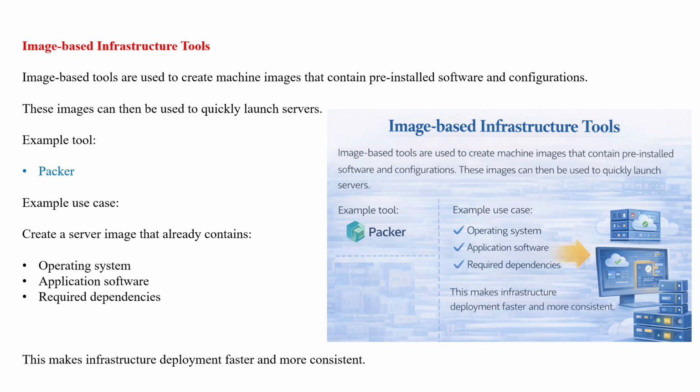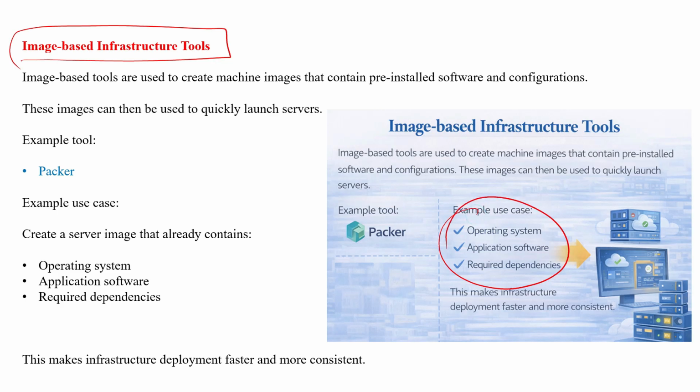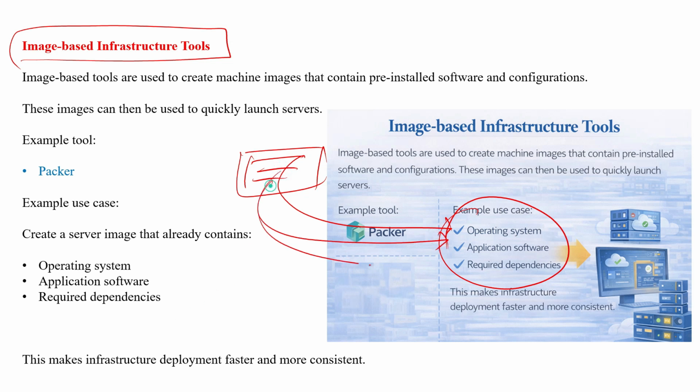Now the fourth one is the image based infrastructure tool. As I said, we have one option where we can create a complete end-to-end image of your machine. This image contains your complete set of software, all the required dependencies, including a base operating system. So we create one image which contains a small base operating system, all your software, application, and the complete required dependencies inside a single package.